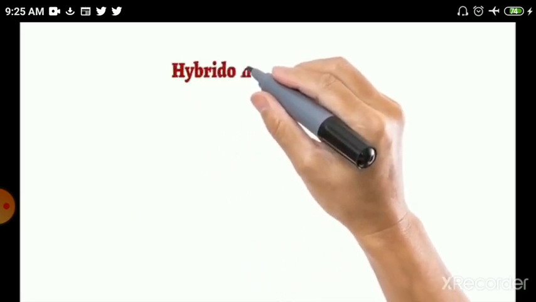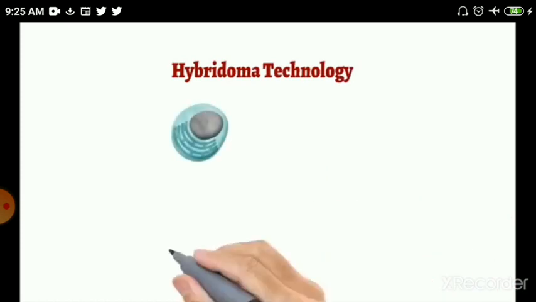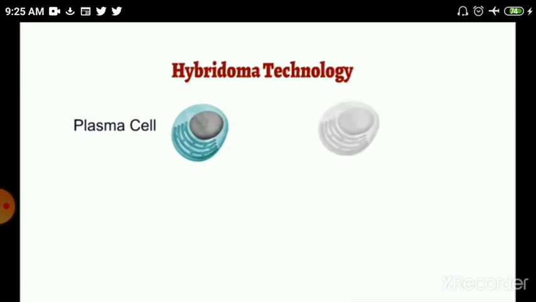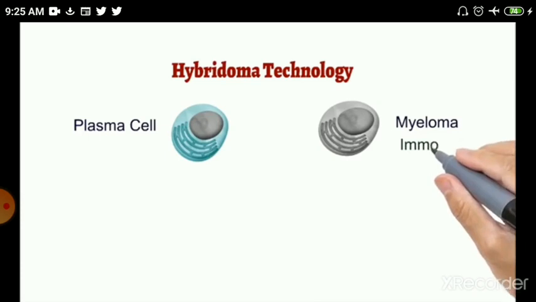In hybridoma technology, this problem of the short lifespan of plasma cells is overcome by fusing it with a cancerous cell which is called a myeloma cell. Myeloma cell, because it is a cancerous cell, is immortal in nature.